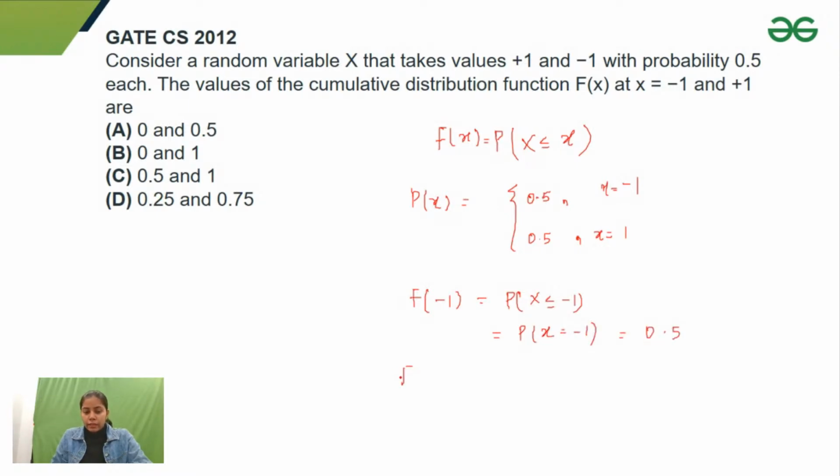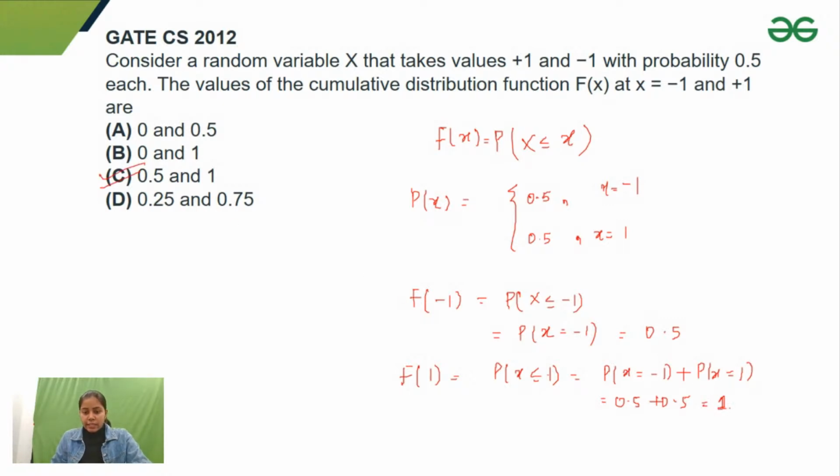Now, then they asked me to find out cumulative distribution at 1. So that means probability x is less than or equal to 1. So for this, I have probability x is equals to -1 and probability x is equals to 1. That means 0.5 plus 0.5. That would give me 1. So 0.5 and 1 are the values of cumulative distribution function.